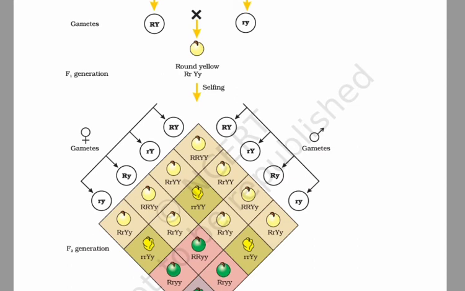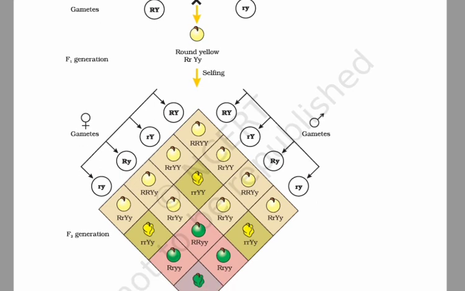When two heterozygous individuals, each with four types of gametes, were crossed, considering all possibilities, 16 types of combinations were received, which are shown on the screen. So here you can see the 16 types of combinations.